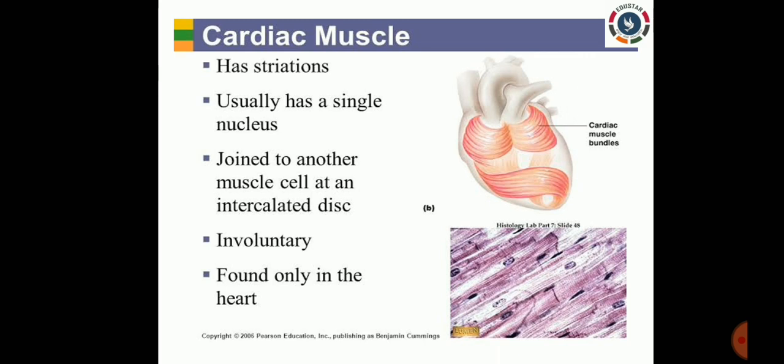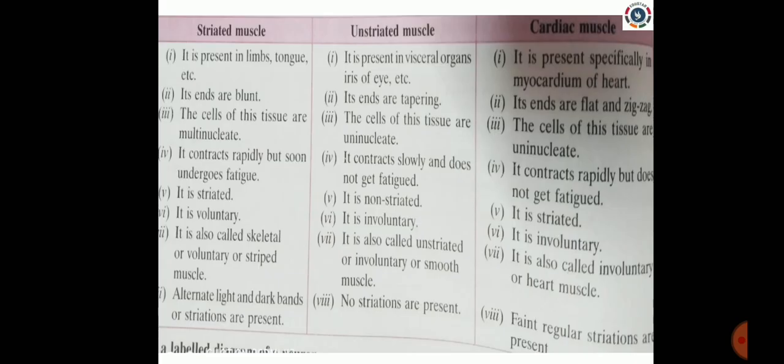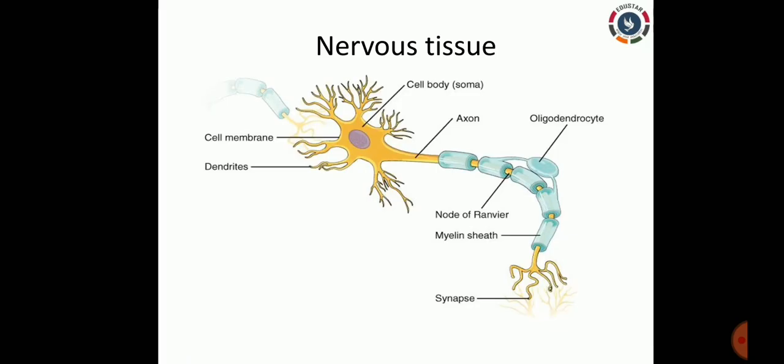This muscle is present only in the heart. What is its main function? The main function of the cardiac muscle is to give rhythmic contraction that helps to pump the blood to various body parts. If you see the differentiation of these three muscles, striated, unstriated, and cardiac, you can see which are voluntary, involuntary, involuntary, and a lot of other things are given. Just go through it. Now let us see the last type of tissue, which is called nervous tissue.